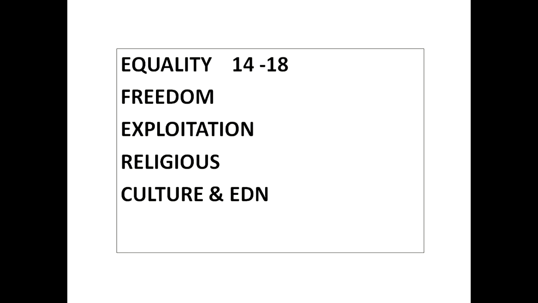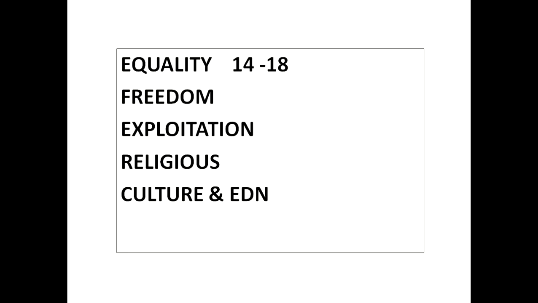Now what you have to do? List out all the fundamental rights. What are the fundamental rights? Equality, freedom, against exploitation, religious, culture and education. How to remember the fundamental rights, we have done in part 1. Go and see that one. So first, write equality, that is from 14 to 18. After that, write all the fundamental rights: equality, freedom, exploitation, religious, culture and education.